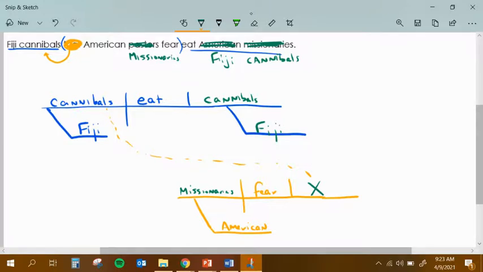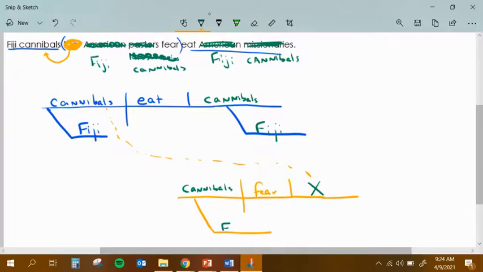Well, let's say the Fiji cannibals are actually eating the Fiji cannibals and the American missionaries are afraid of them. I imagine if you're a Fiji cannibal, I'd be afraid of being eaten. And so I'm going to get rid of this word American, and I'm going to get rid of missionaries. And what if I said that Fiji cannibals, that other Fiji cannibals fear, eat Fiji cannibals? Okay, so Fiji cannibals that Fiji cannibals fear, eat Fiji cannibals. So let's do that. Let's get rid of missionaries here. So long, American missionaries. And let's change it again to cannibals.